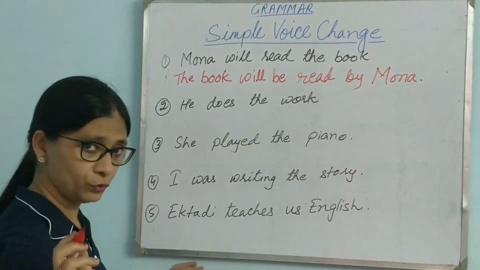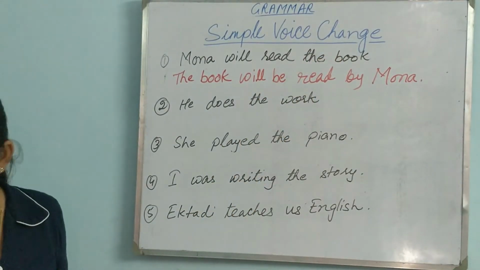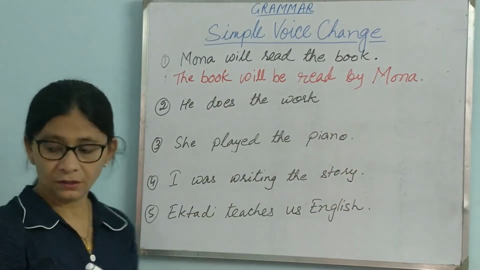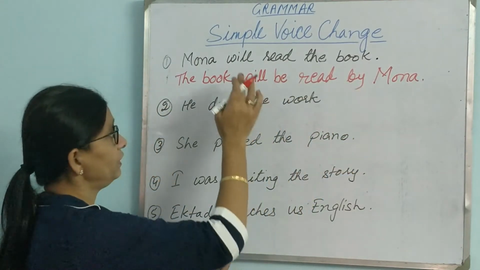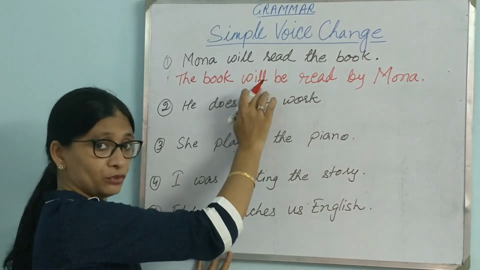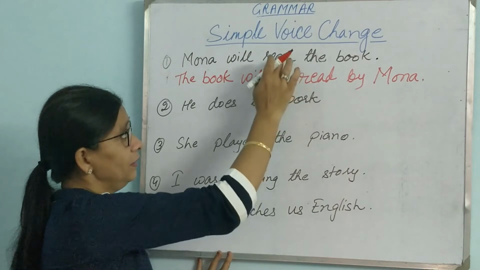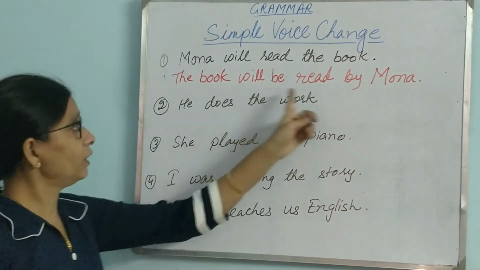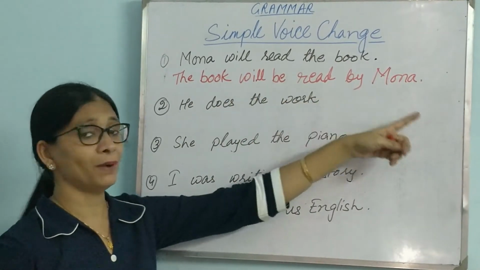So what we saw, a few of the things that we did: we brought the object to the beginning, then we brought the subject to the end. Then in between we saw what form of verb it is. It is future tense, so we brought will, and with will, be will be there. Read will become read, and one by will be there. Mona will read the book. The book will be read by Mona.